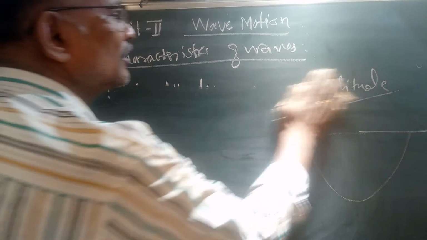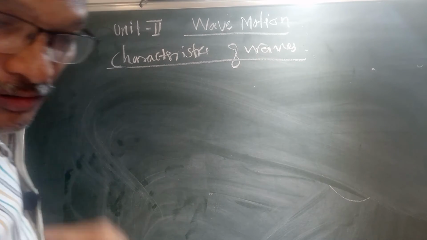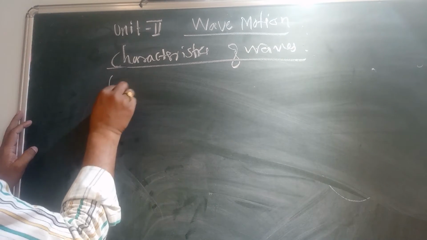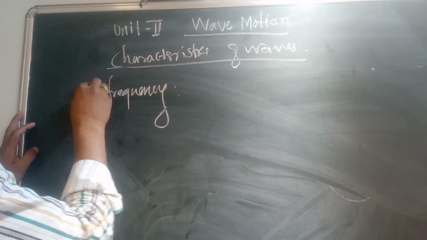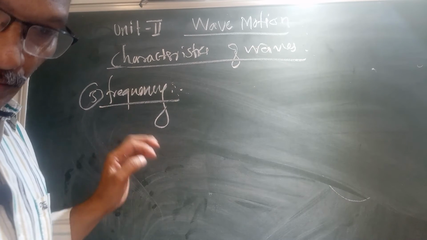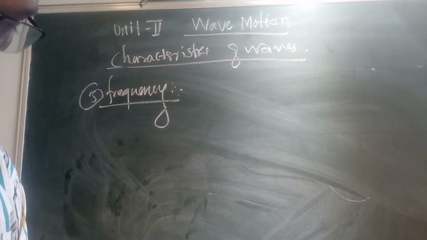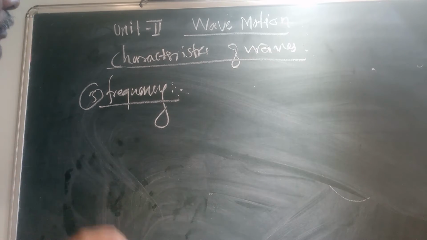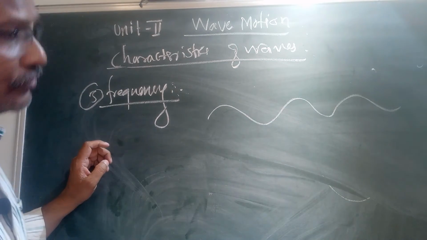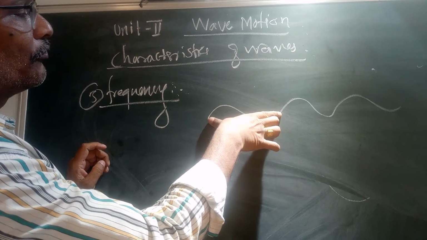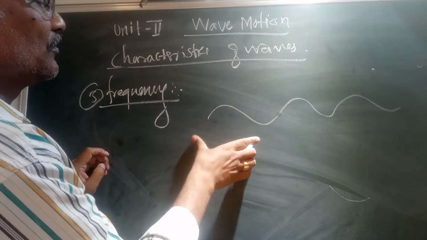Now the third part, frequency. In frequency we can draw a figure to illustrate it. So this much is the wavelength.